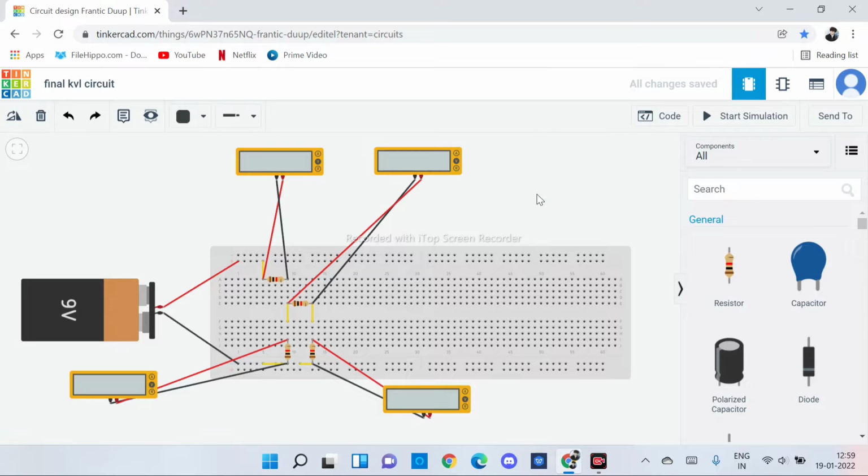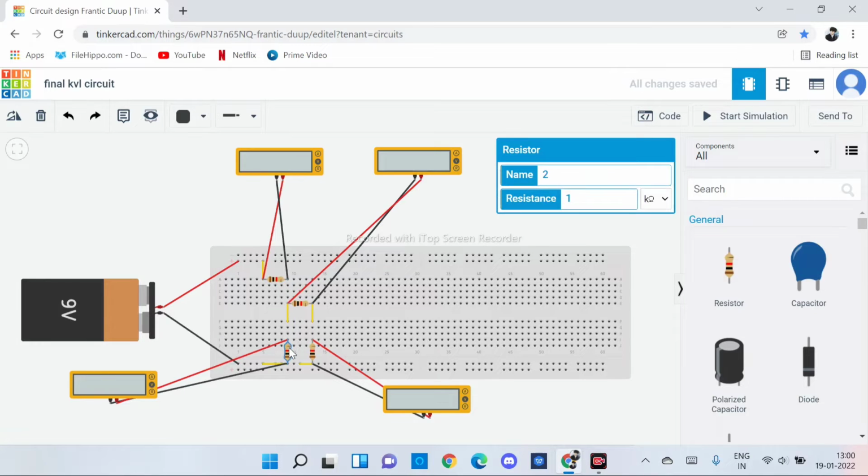As we know in KVL, the algebraic sum of voltage drop in any closed loop circuit is equal to 0. So we have taken 4 resistors, resistor 1, resistor 2, resistor 3 and resistor 4 of resistance 1 kilo ohm and a battery of 9 volt. We have arranged them as shown in the schematic diagram.